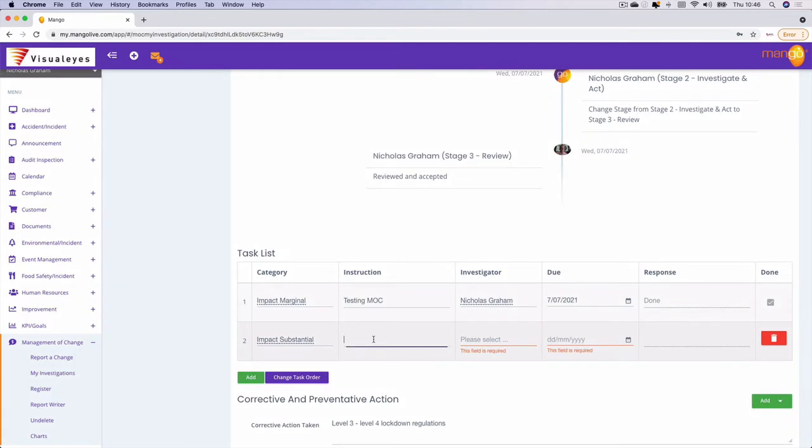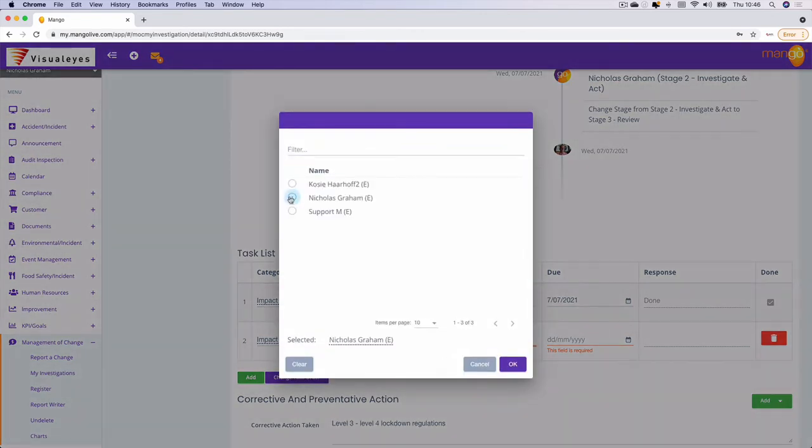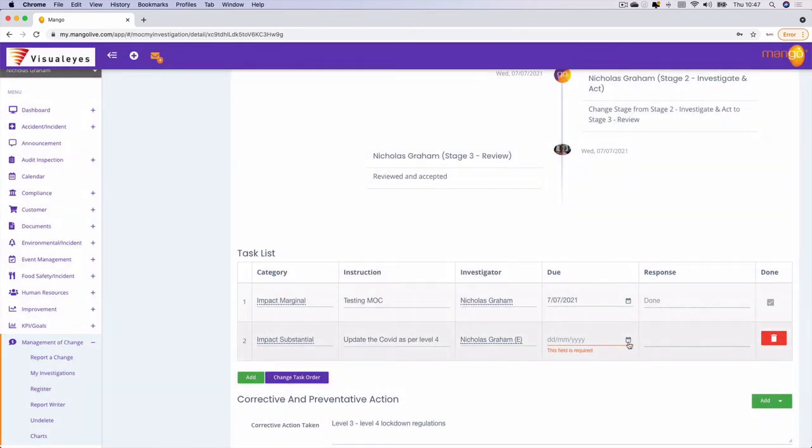substantial impact on us. So the instruction is update the COVID plan as part of this management of change as per level 4. I'm going to assign this to somebody to action that, also known as an investigator, and the due date I want it by tomorrow.